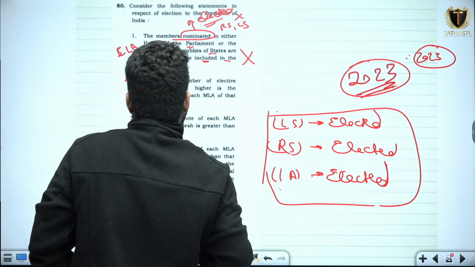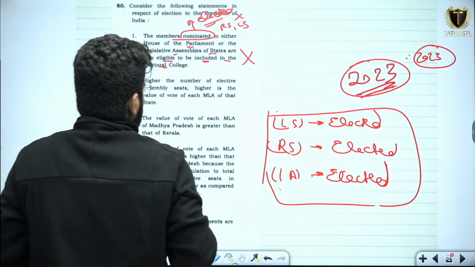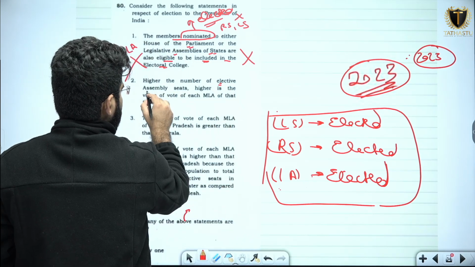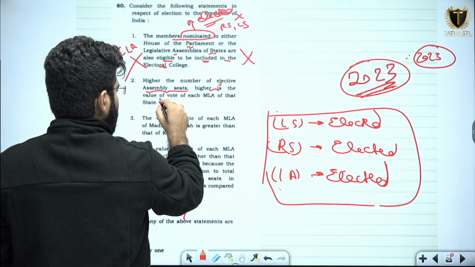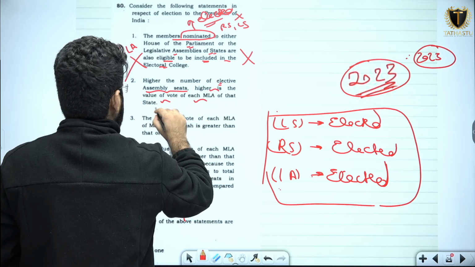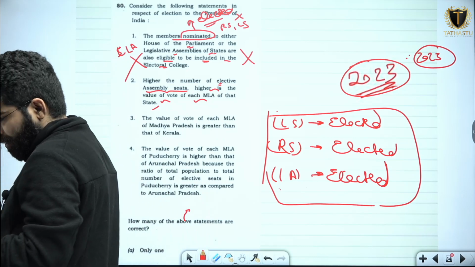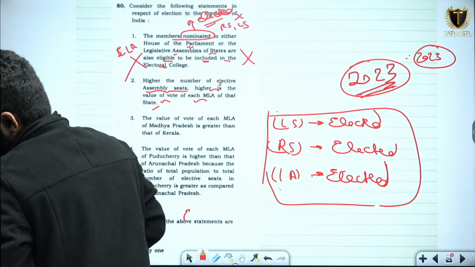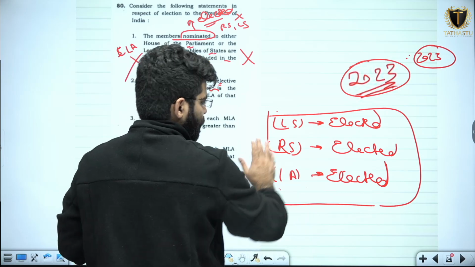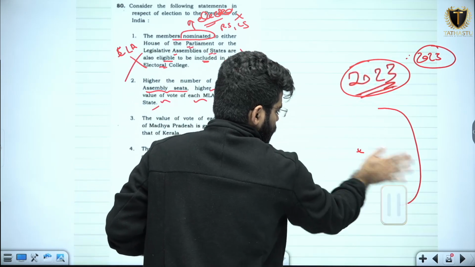Then we have: higher the number of elected assembly seats, higher is the value of vote of each MLA of that state. Now if I talk about the value of vote of an MLA, let us remove this.